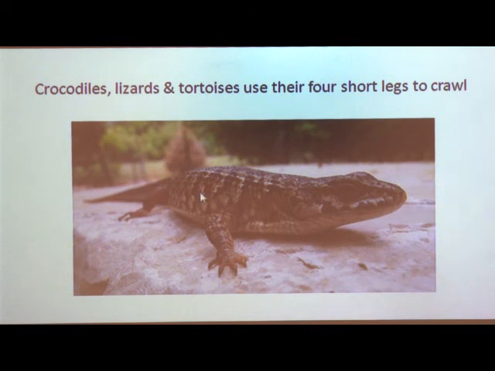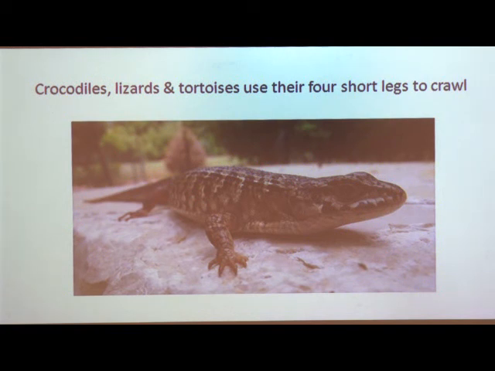Here, this is the crocodile, in which you can see their legs are very short. These are the two legs, and another two legs are on the other side of their body. They have four short legs which help them to crawl.